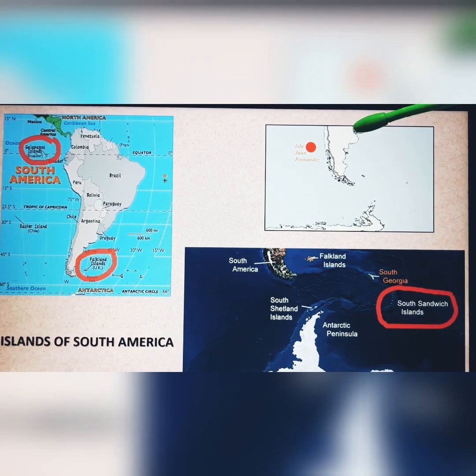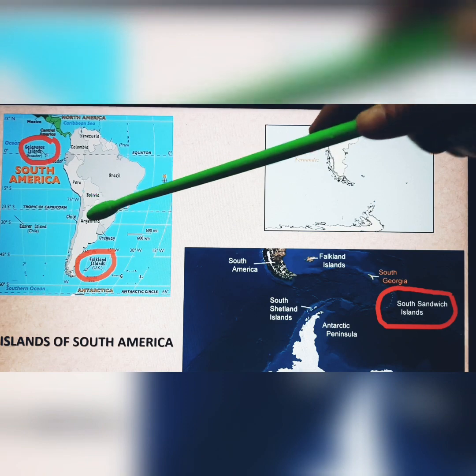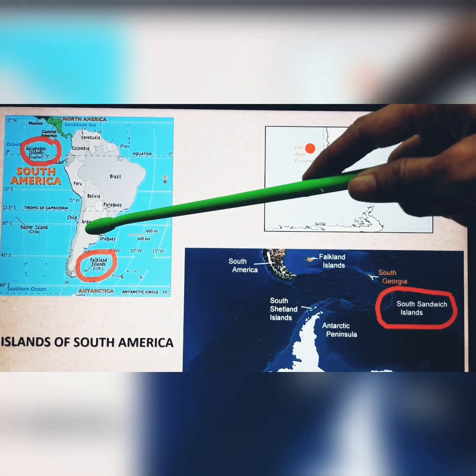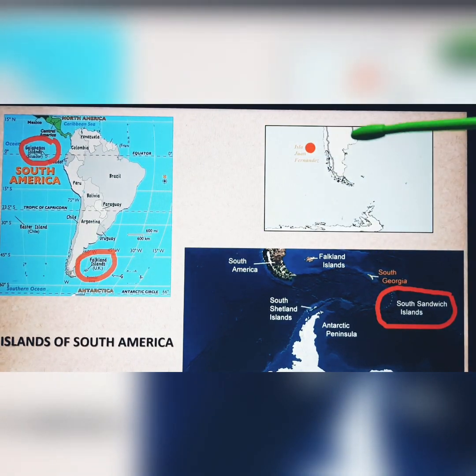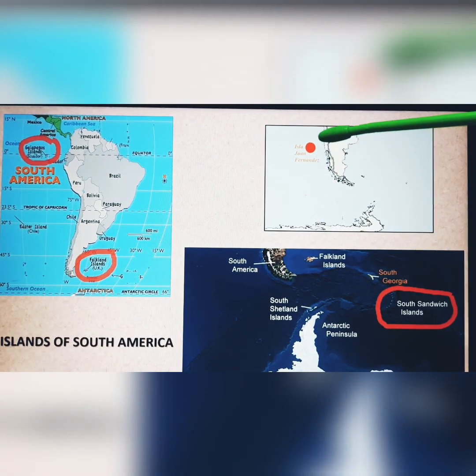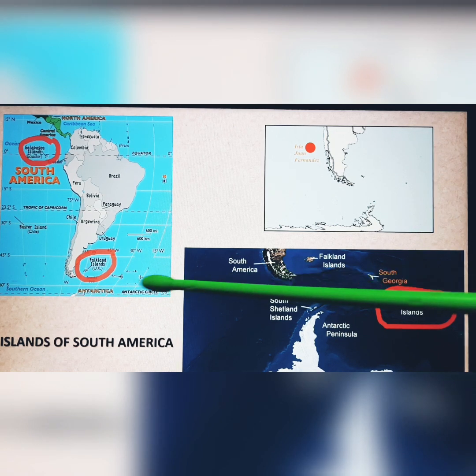Look at this. If we go back to the map, over here, this is Argentina, and this narrow country over here is Chile. So this is Chile, and just off the coast of Chile are the Juan Fernandez Islands. The Falkland Islands, you must be very familiar with because you have already done that in your map pointing.